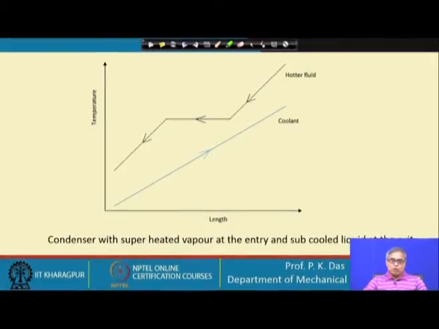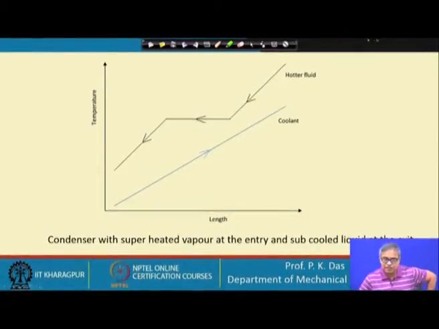So, in a phase change heat exchanger we will have change of phase, but before that and after that there could be single phase heating or cooling. So, let us say here we can see a condenser with a superheated vapor at the entry. So, let us say this is the condensing fluid which we have to condense, but the fluid is not exactly at the saturated condition when it is entering the heat exchanger. The hotter fluid is entering at a superheated state.